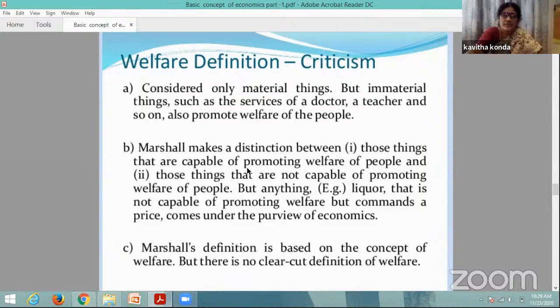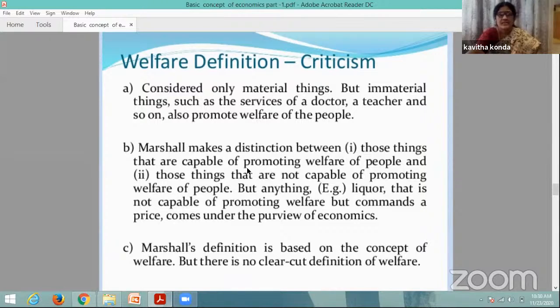But commands of the price, they all come under the purview of economics here. That's why, the things which are capable of promoting welfare and the things which are not capable of promoting welfare, he has given some distinction here. Things which are not capable will not promote any welfare to human beings, and are useful only for addicted people. And the next criticism of the definition is that it is based on the concept of welfare.